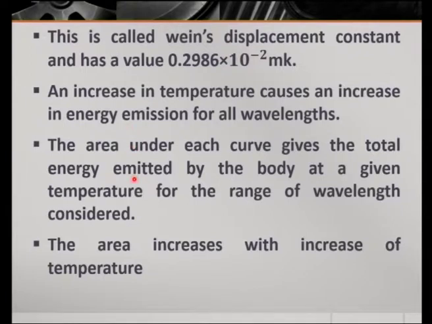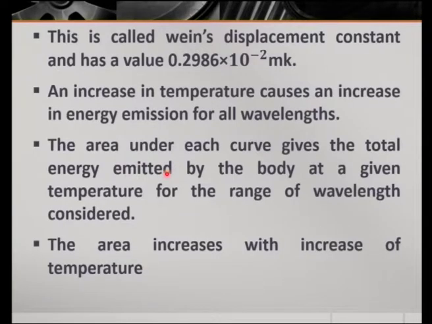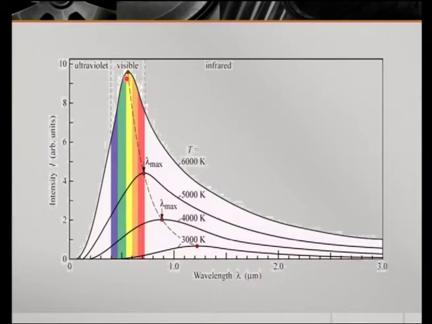Then the area under each curve gives the total energy emitted by the body at a given temperature for the range of wavelength considered. Here in this spectrum, let us take the area under the 6000 Kelvin curve. That will give the energy emitted by the body in the given wavelength.